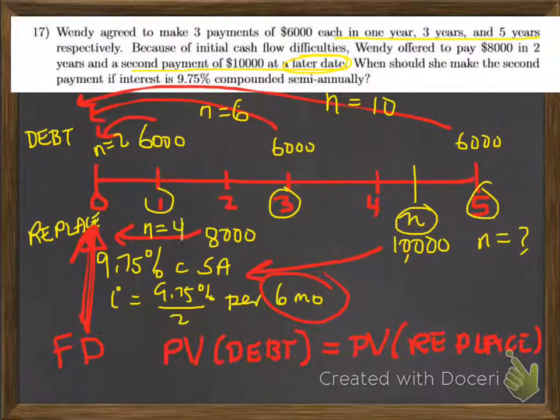It's going to be a period of 4 semi-annual periods, and here N is going to be the number of semi-annual periods. So now on the next page, let's come up with our equation. Starting off with the present value of the 3 payments of $6,000,